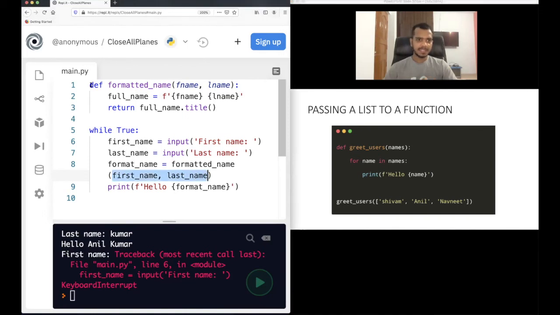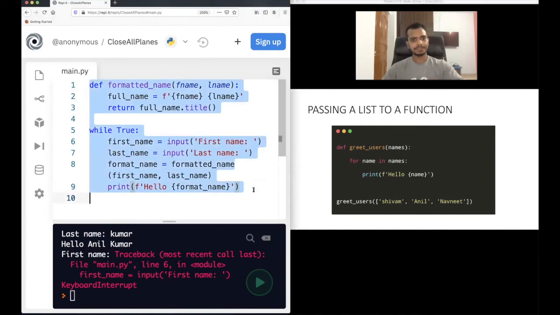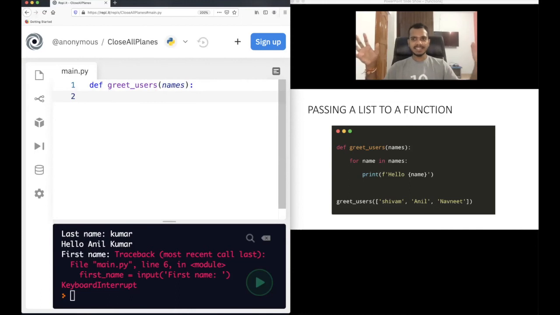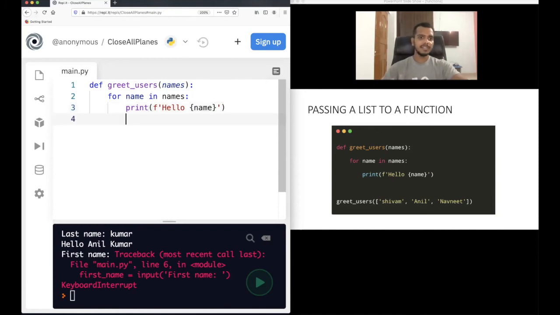So basically, we will pass a list. Let me write the program. Users. I will take the input as names. I will take the names as a list and greet each of the users. For name in names, I will greet all the users. Then hello. After this is the function definition, but you need to call this function, greet users. I will pass this as a list. Okay, Shivam.